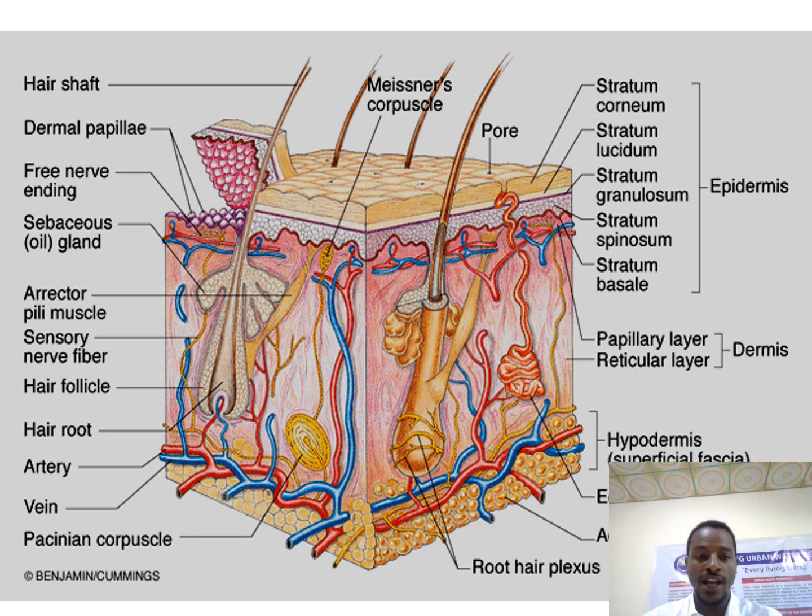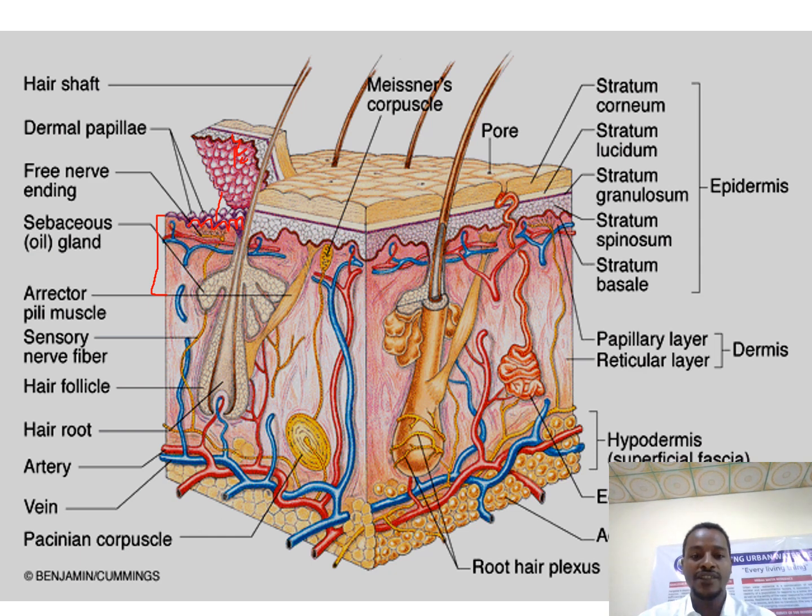So look at this one. The outer part of the dermis, this part of the dermis, is the papillary layer. And over the surface of the papillary layer, we have upward projections like this. These are what we call dermal papillae. So these dermal papillae interdigitate with the projections coming from the epidermis. So epidermis and dermis interdigitate in here.